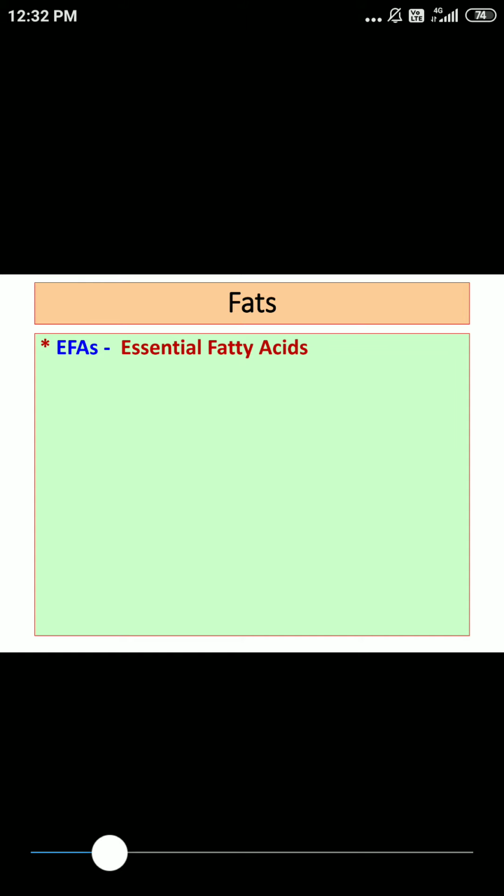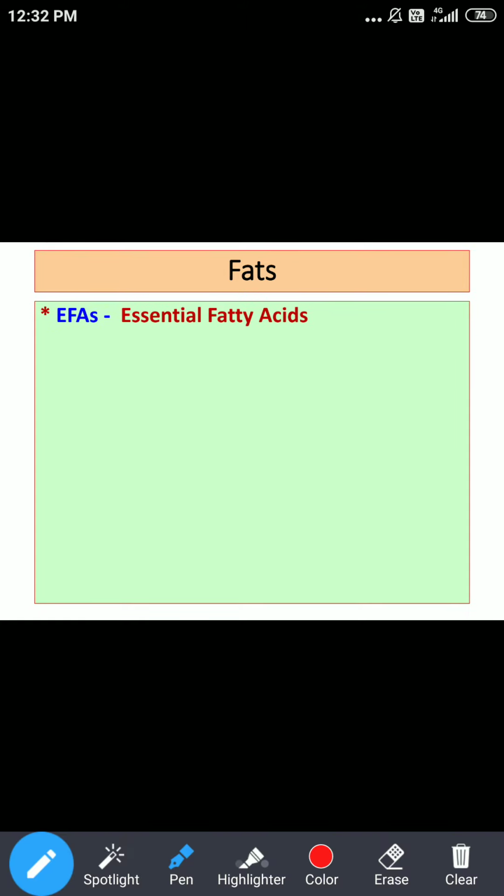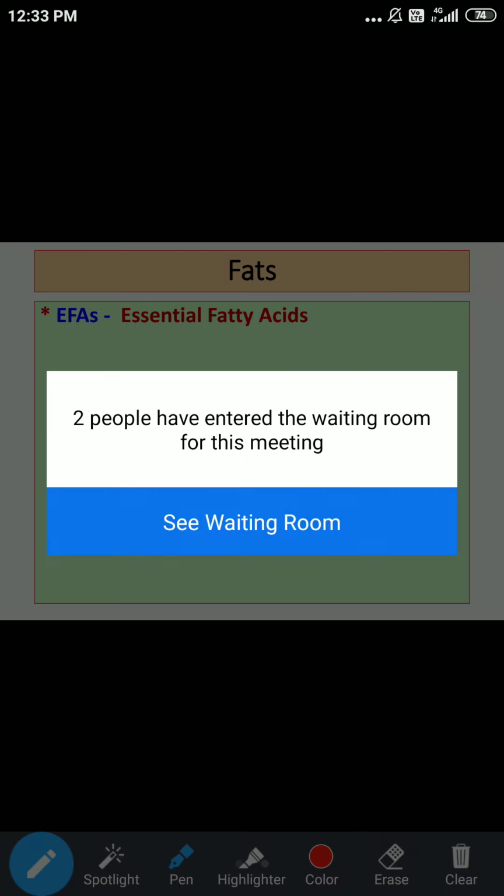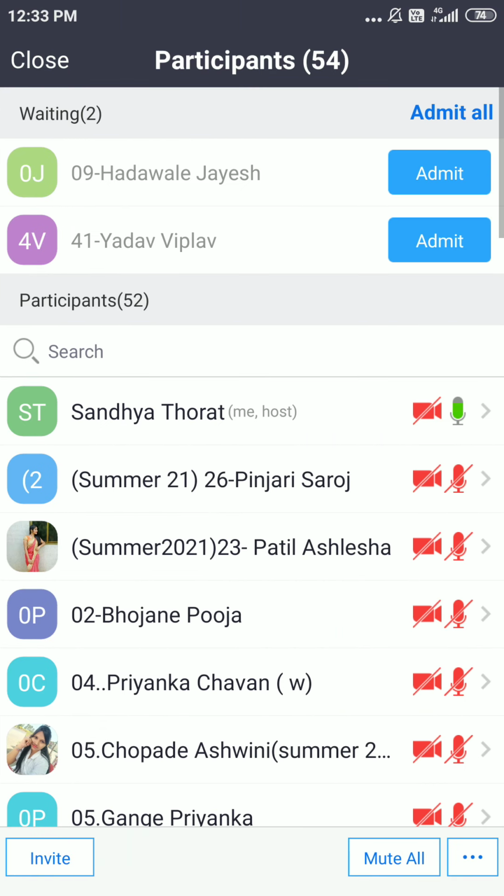Okay, so we are discussing essential fatty acids. Right now, you know there are 5 important examples under essential fatty acids: linoleic acid, alpha linolenic acid, arachidonic acid, eicosapentaenoic acid, and docosahexaenoic acid.